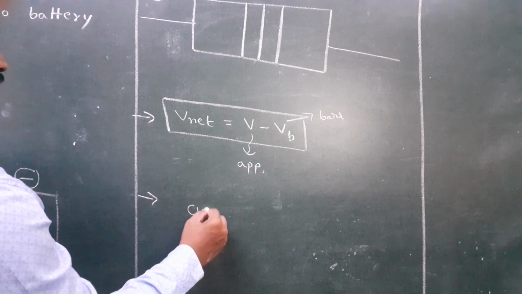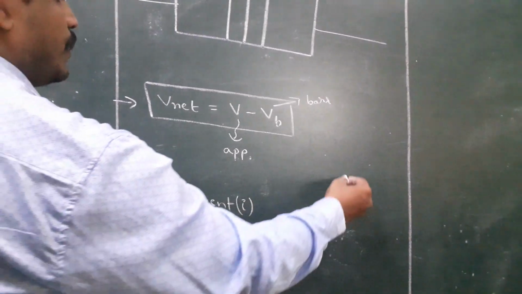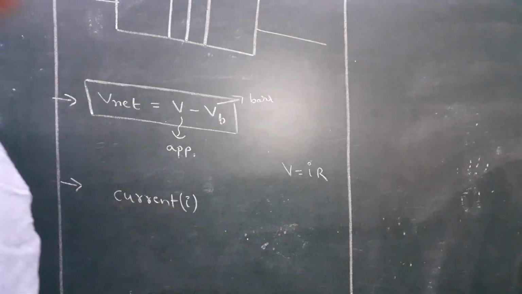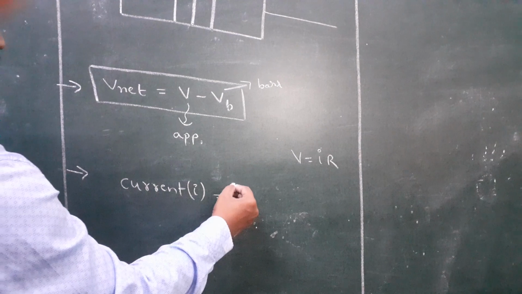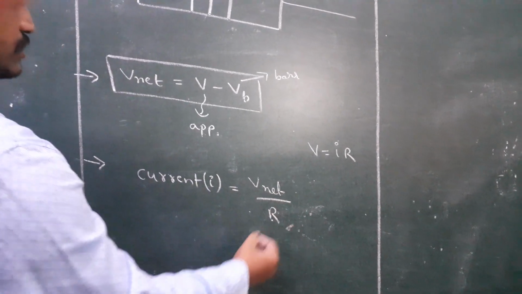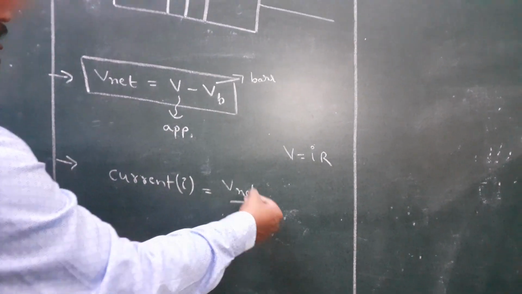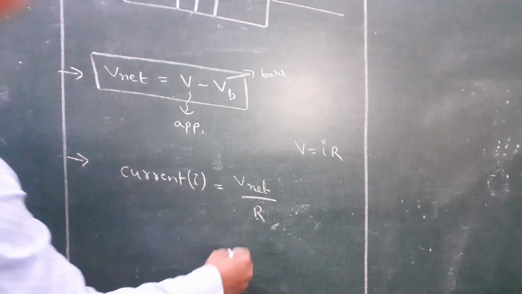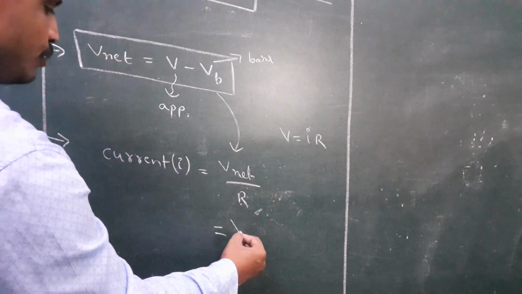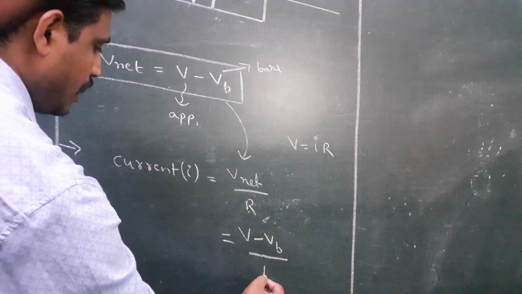Current is denoted by I. We know Ohm's law from the 10th class. What is Ohm's law? V equal to IR. According to that formula, I equal to V net by R. Here R is resistance. Resistance means opposing the flow of current. What is the net voltage in the forward bias? V minus VB by R.